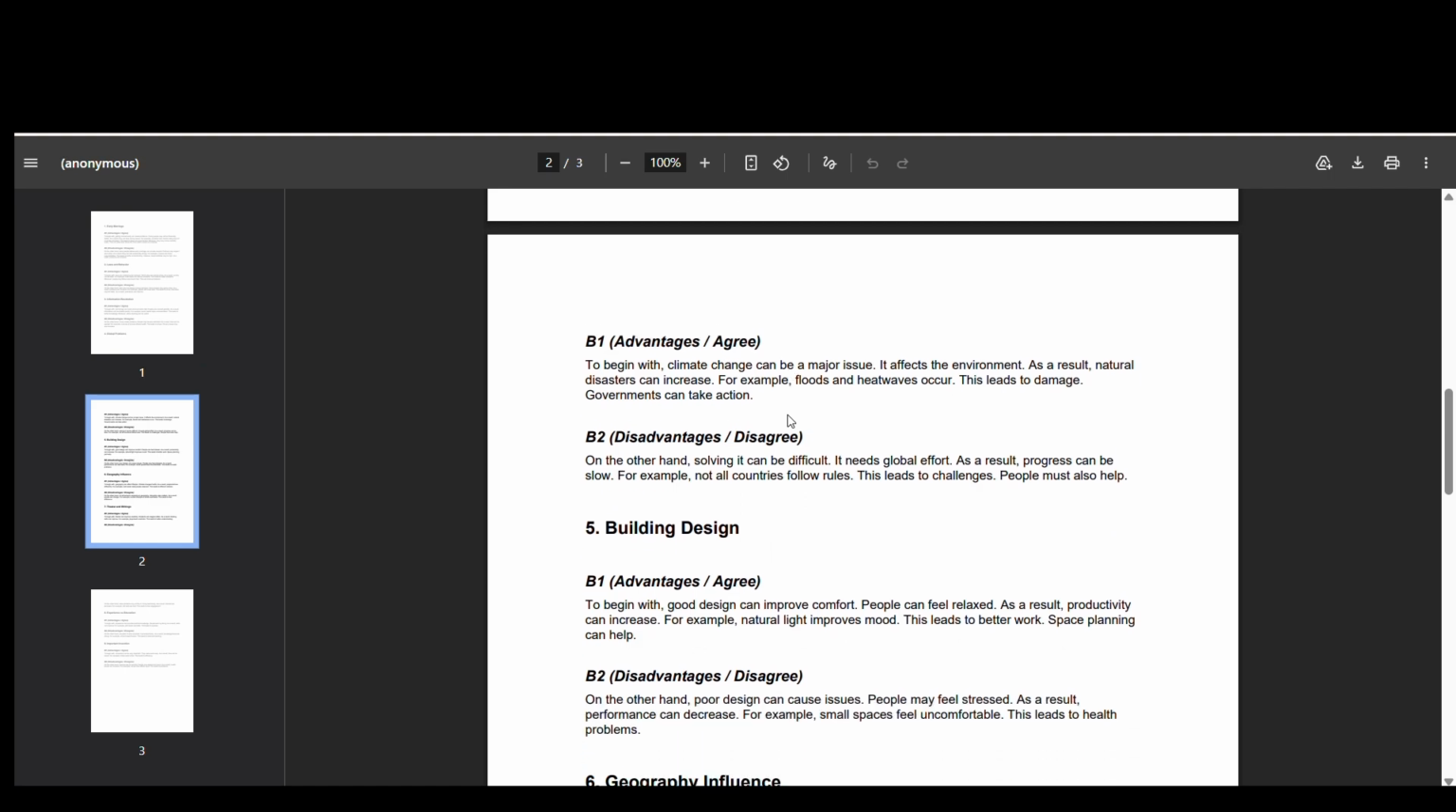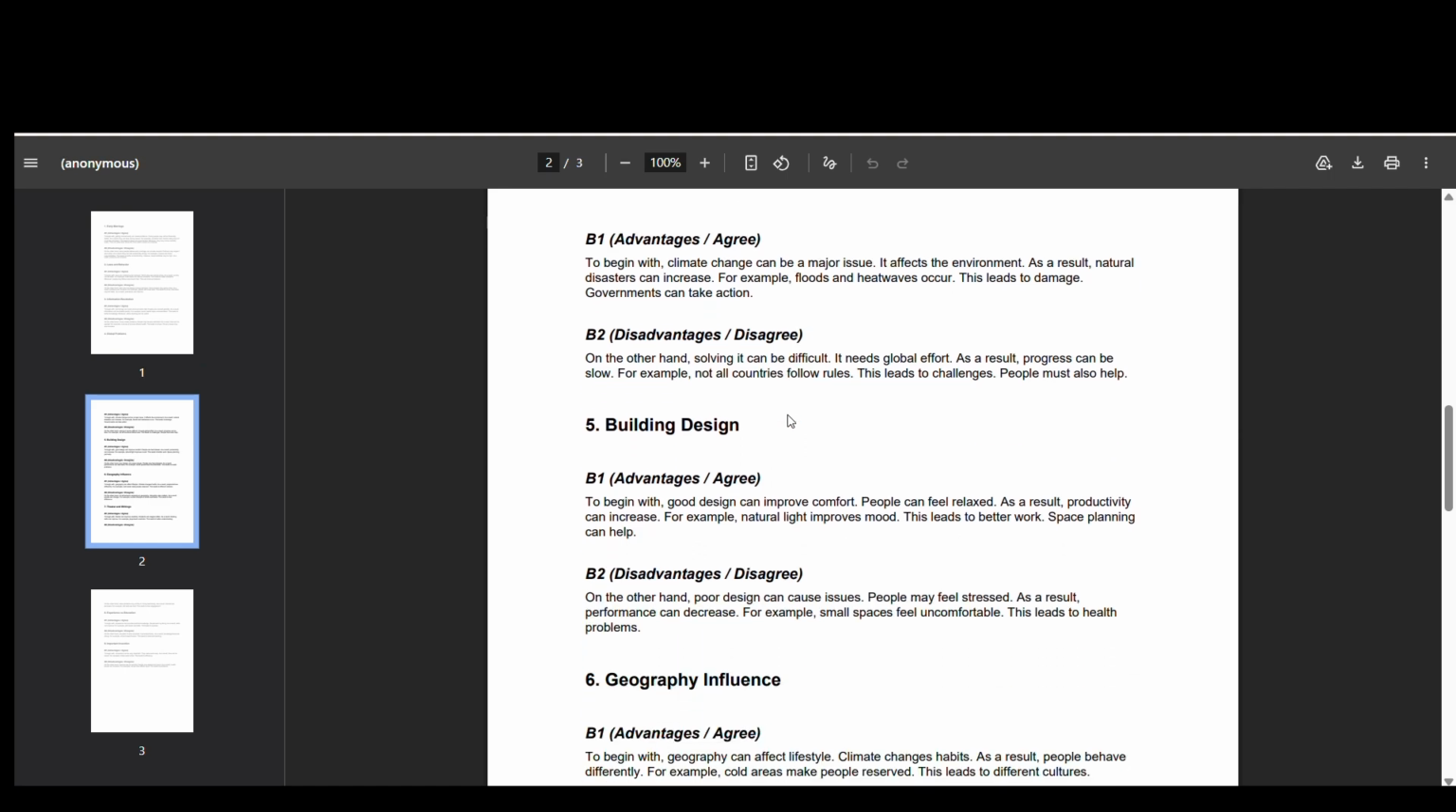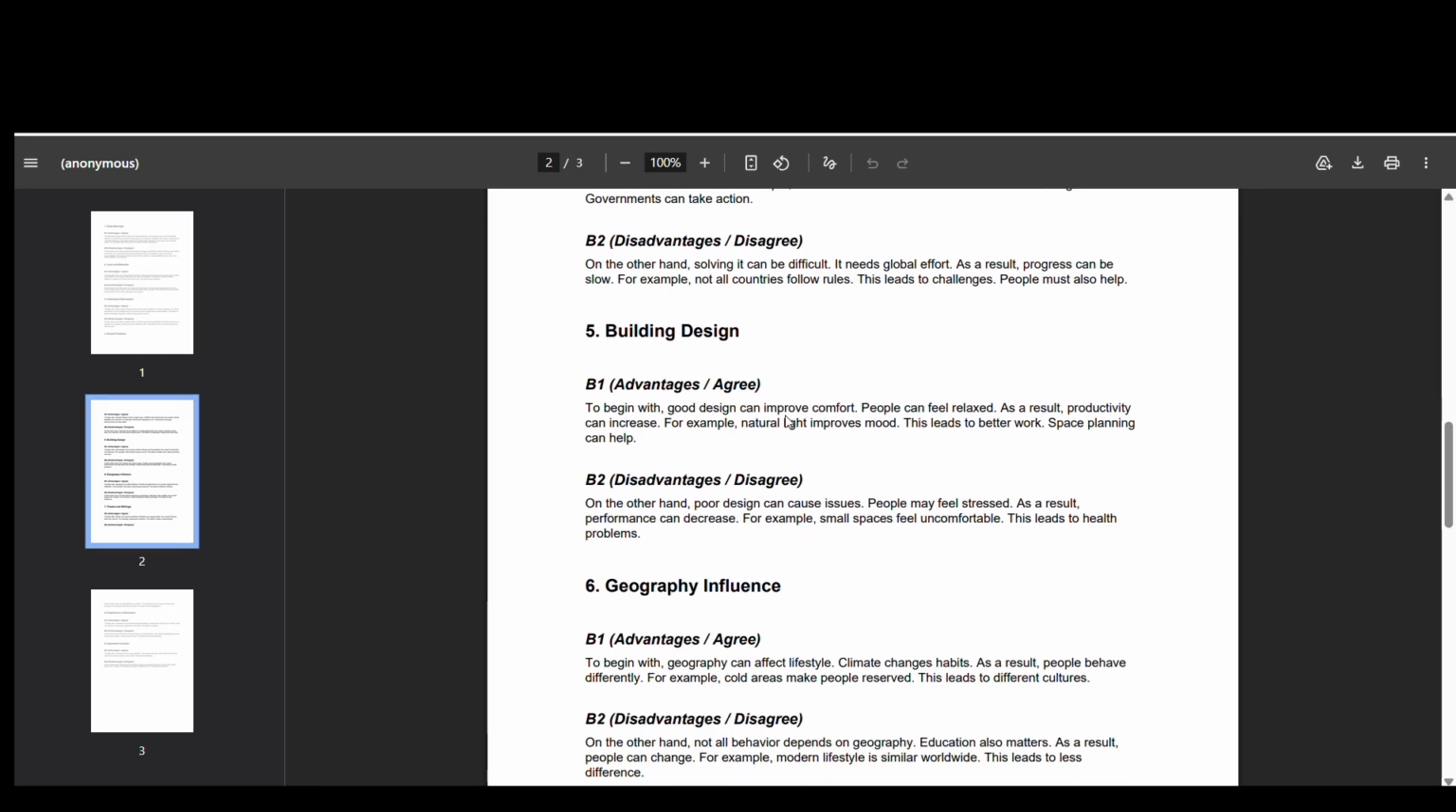So these are the advantages. On the other hand, solving it can be difficult. Of course, it's very difficult. It's not in our hands. So it needs global effort. As a result, progress can be slow. For example, not all countries follow rules. This leads to challenges. People must also help each other. So these are all questions, and I'm going to provide you more.